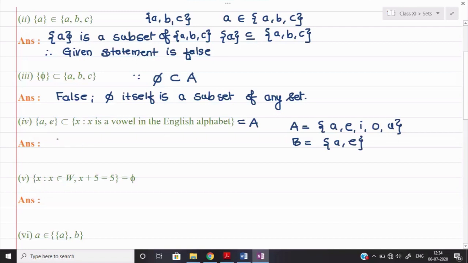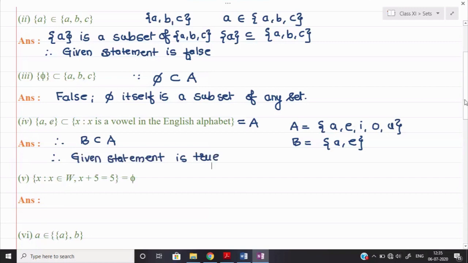So we can say that therefore B will be a subset of A 100%, and hence the given statement is true. Given statement is true. Now see the next one.